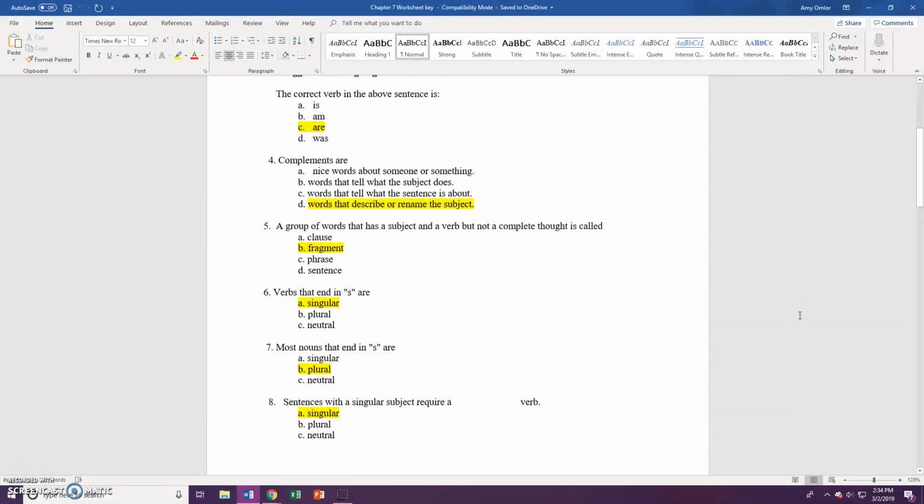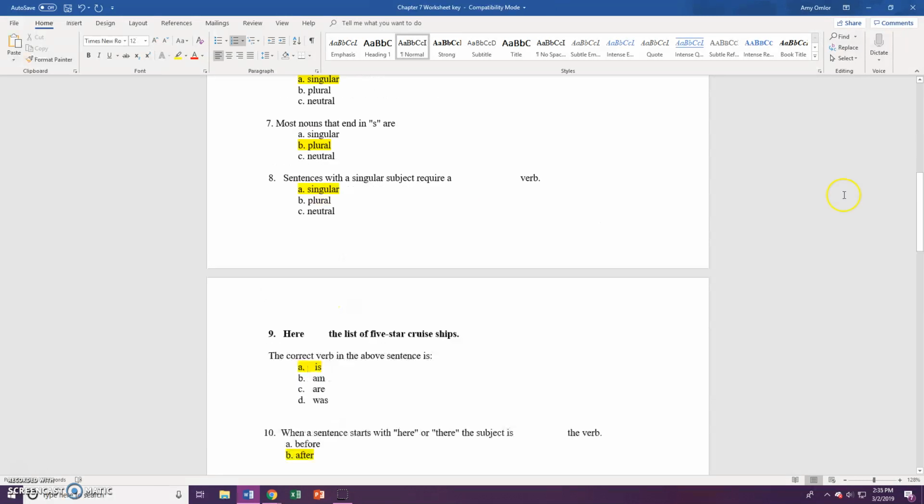Number 6, verbs that end in S are singular. Number 7, most nouns that end in S are plural. Number 8, sentences with a singular subject require a singular verb.